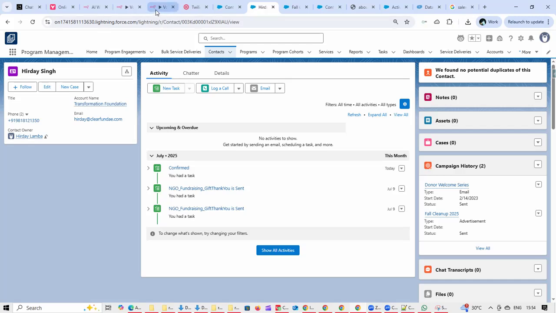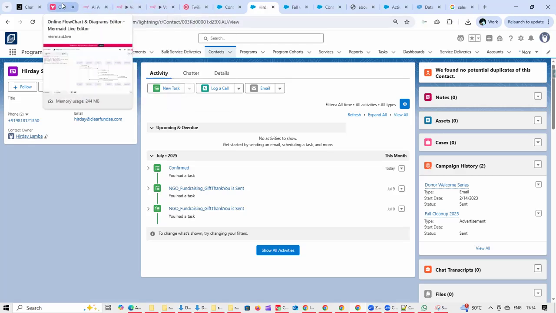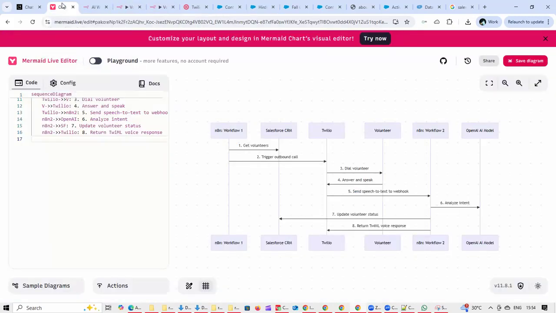So this is how we are using various tools to automate, where we are using AI also. By using OpenAI, we are able to determine the intent, and then using Twilio, we are using the voice agent, and then we are able to update Salesforce.